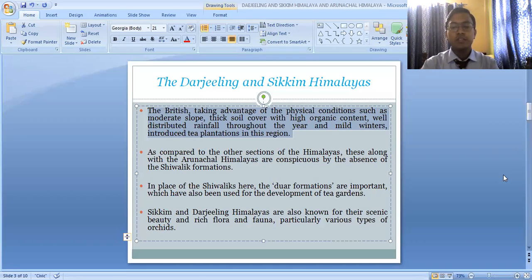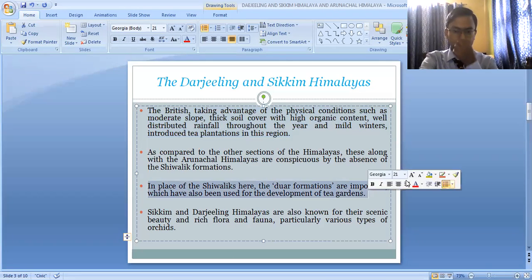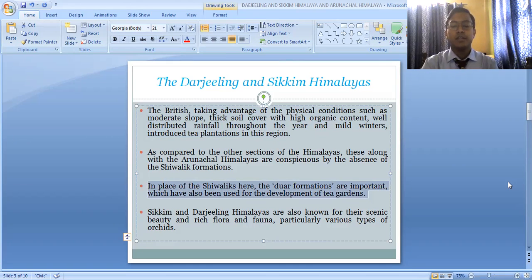But instead of the Shivalik formation, we can find here the Terai and the Duars region. The Terai and the Duars are the foothills part of this region. Here we don't have the Shivalik formation. In place of the Shivaliks, the Duars formations are important, which have also been used for the development of tea gardens. The foothills of the Darjeeling and Sikkim Himalayas are known as the Duars, and they are also used for the development of tea gardens.